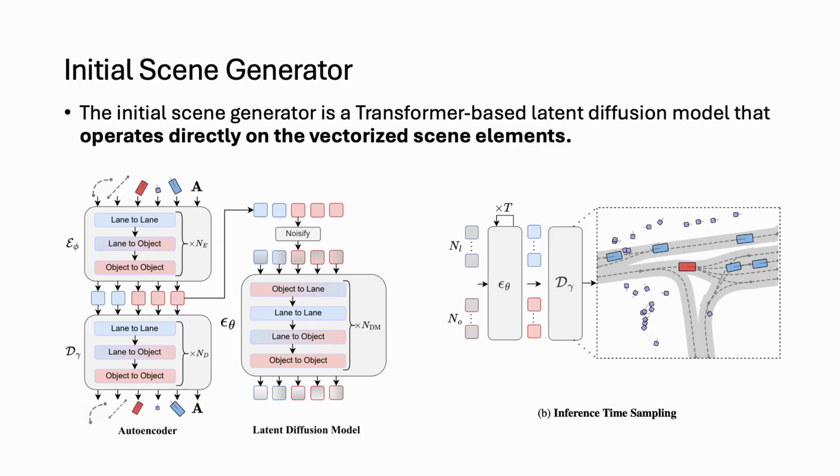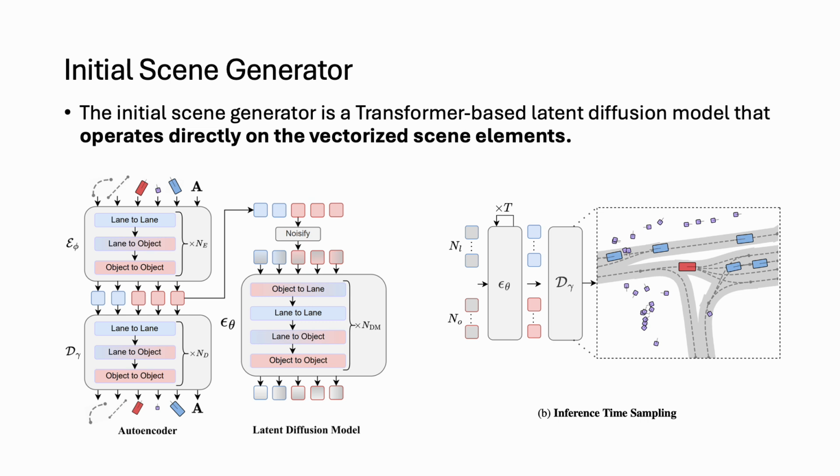At the core of Scenario Dreamer is the vectorized initial scene generator. The initial scene generator is parameterized as a transformer-based latent diffusion model that operates directly on the vectorized scene elements. This contrasts with prior work that typically encode the initial scene as a rasterized image. We find that fully vectorized processing is crucial for performance and efficiency.